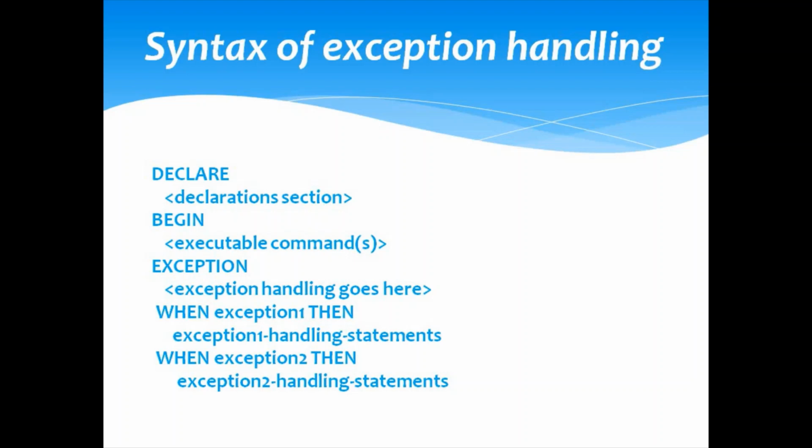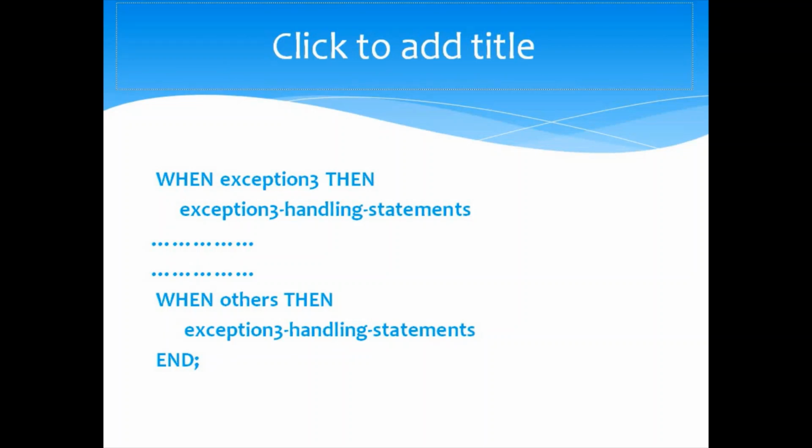When exception 2 occurs, the corresponding exception 2 handling statement will be executed. When exception 3 occurs, the corresponding exception 3 handling statement will be executed. And last, when others, then if other errors occurred in this program, those errors are handled in this others block.